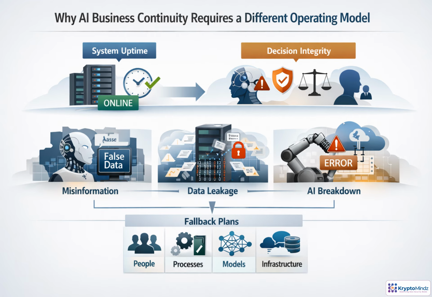Traditional continuity asks, is the system up? AI continuity adds a harder question. Can we still trust the decision? An AI service may be online while producing false answers, exposing data, violating policy, or removing human judgment from the workflow. So fallback planning cannot be purely technical. It must define who takes over, which process changes, which model is safe to use, and what infrastructure keeps the business moving.